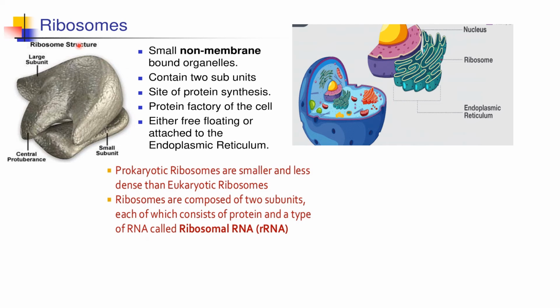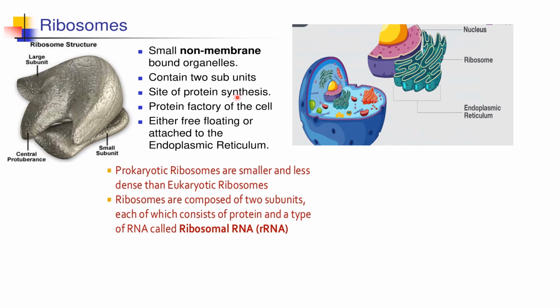Now, the small structures which we saw on the endoplasmic reticulum are nothing but ribosomes. So let's see what ribosomes are. They are small non-membrane-bound organelles, that means they do not have a membrane. They contain two subunits, as you can see over here. This is the large subunit and this is the small subunit.